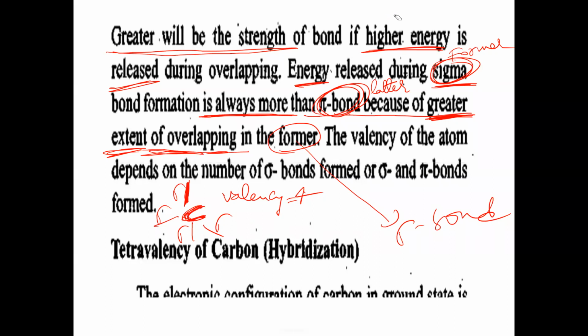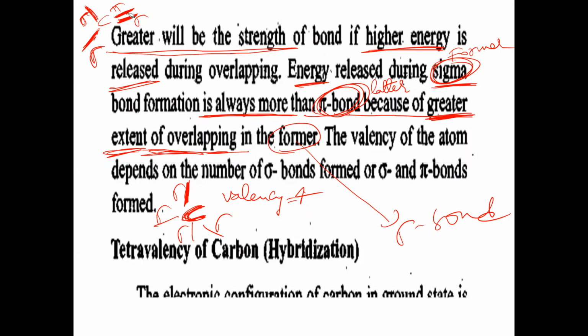Next, sometimes the carbon may be forming like this: 2 single bonds and 1 double bond. In this double bond, one is a sigma bond, one is a pi bond. And here, the single bond is what? Always a sigma bond. So whenever a single bond is there, that is a sigma bond. So here 2 sigma bonds are there, plus one sigma bond in the double bond and one pi bond in the double bond.